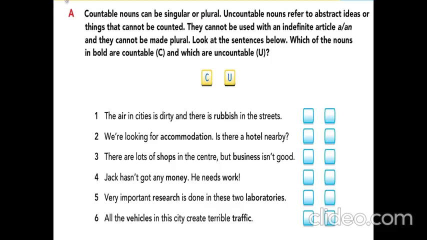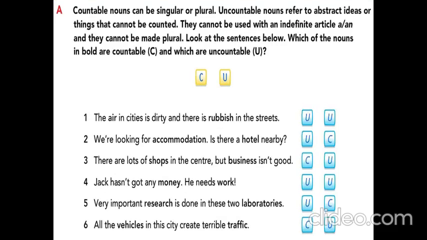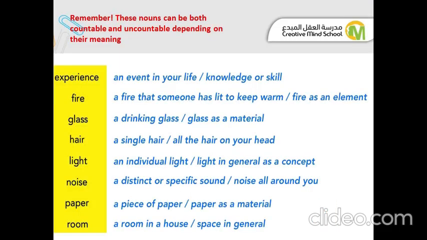Okay, let's move to a piece of advice or a piece of knowledge. Remember, these nouns can be both countable and uncountable depending on their meaning. For example, experience, an event in your life, or knowledge or skill. Fire, a fire that someone has lit to keep warm, or fire as an element.